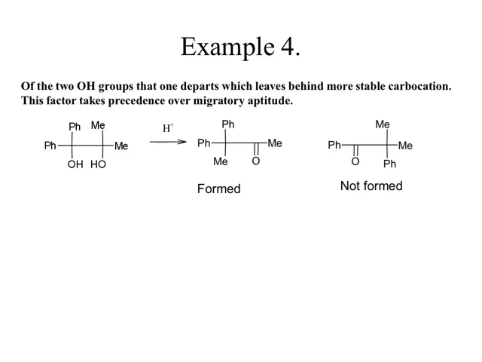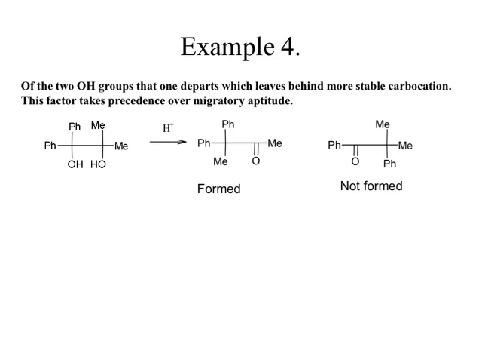So, of the two hydroxyl groups, the one that departs is the one that leaves behind the more stable carbocation. So, the stability of carbocation takes precedence over migratory aptitude, meaning first we have to check the stability of carbocation and then we have to think about migratory aptitude.